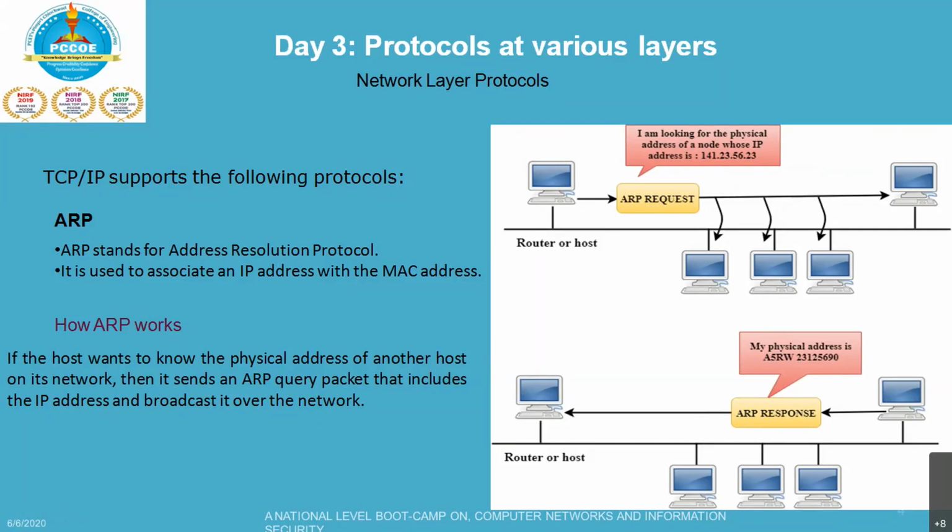If in any case the cache is empty, your device will broadcast the message to the entire network asking each device for a matching MAC address. The device that has the matching IP address will then respond back to the sender with its MAC address, and once the MAC address is received, the communication can take place between the two devices. So this will identify this guy, and the packets will be sent across.